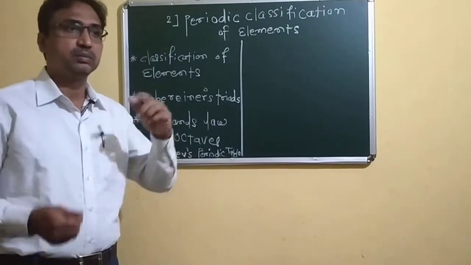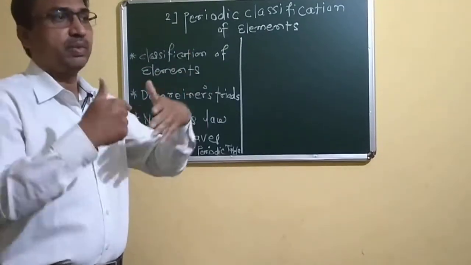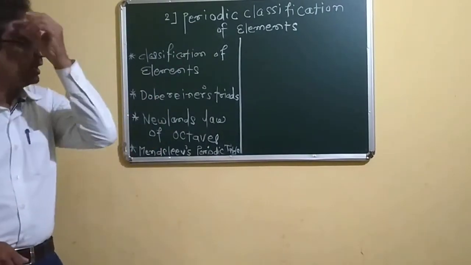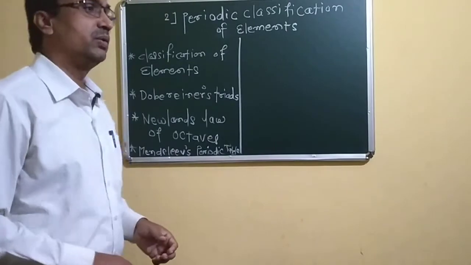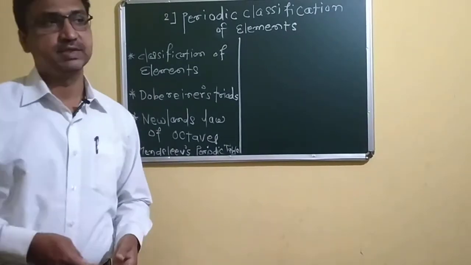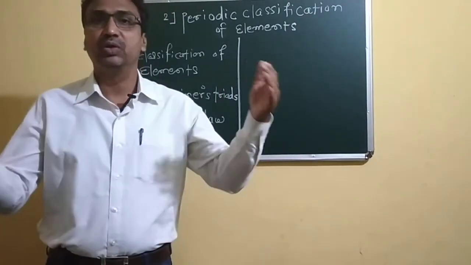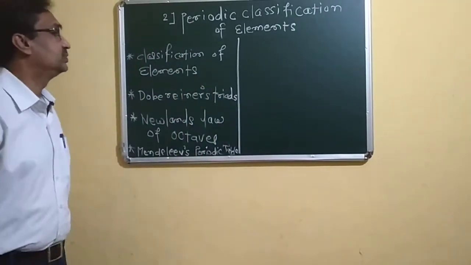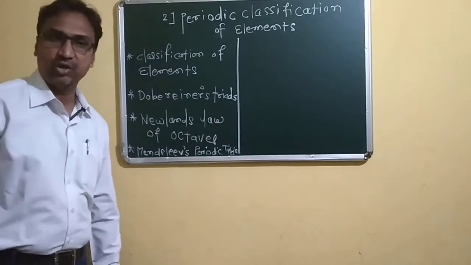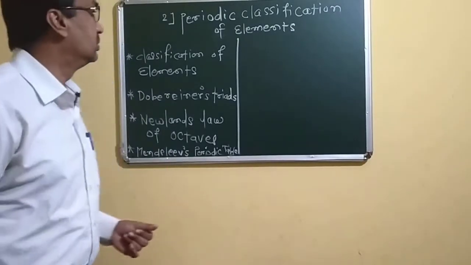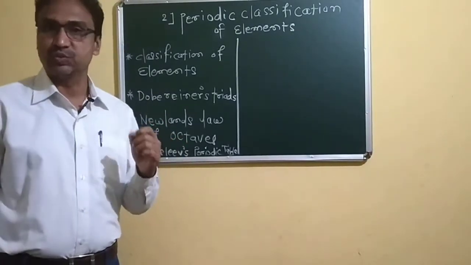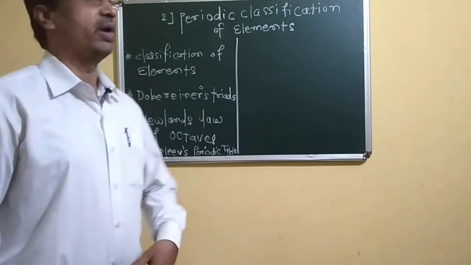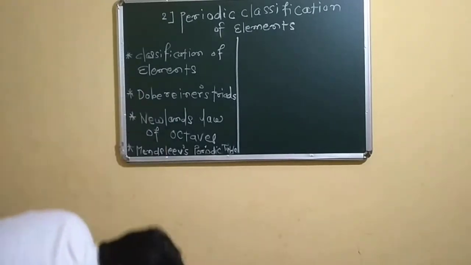And in a compound, if we consider sodium chloride, NaCl, the sodium atom and chlorine atom react with each other to form an ionic bond, and they form the NaCl molecule, which is the smallest particle of that compound. Okay.